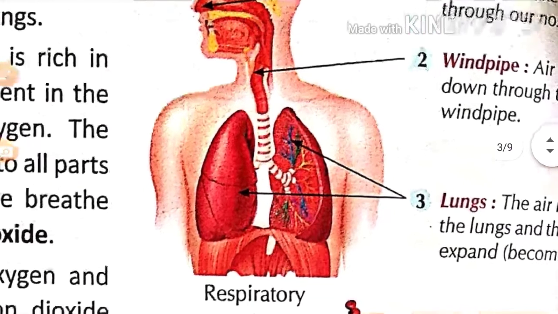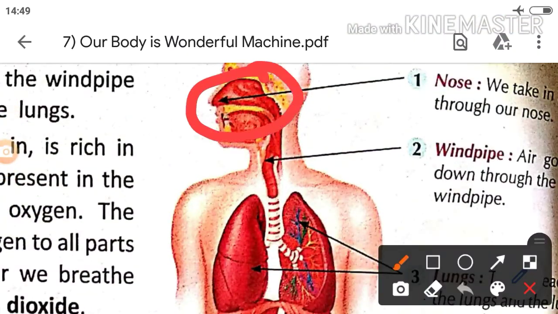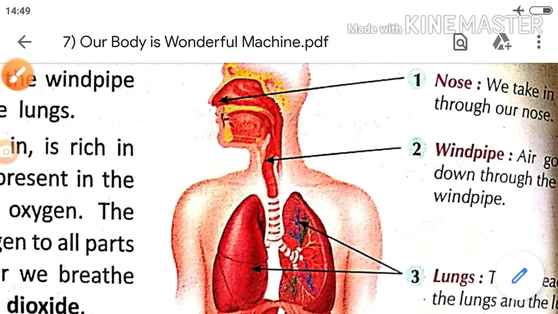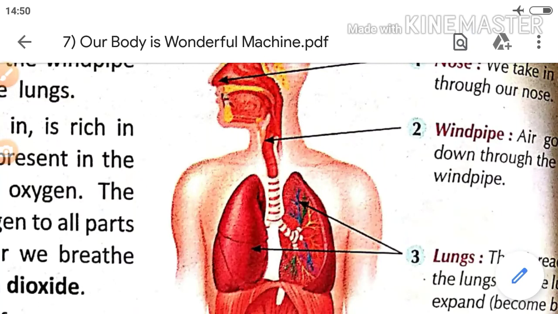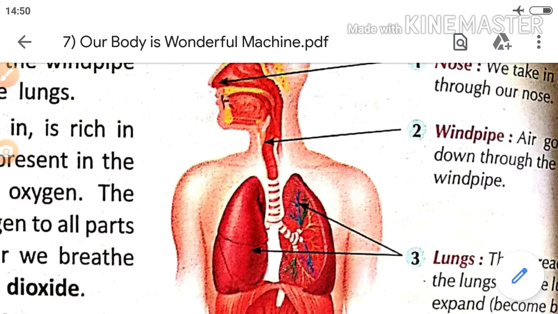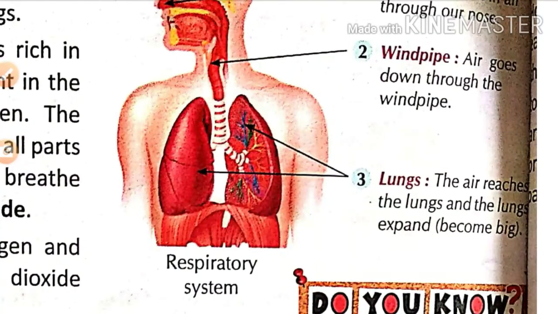See, here is your respiratory system. First, that is the nose. I have told you, from here we take air inside. The nose has a hair lining inside it. What is the use of the hair lining? It helps to remove dust particles from the air, and air passes from the nose towards the windpipe. Air goes down through the windpipe.